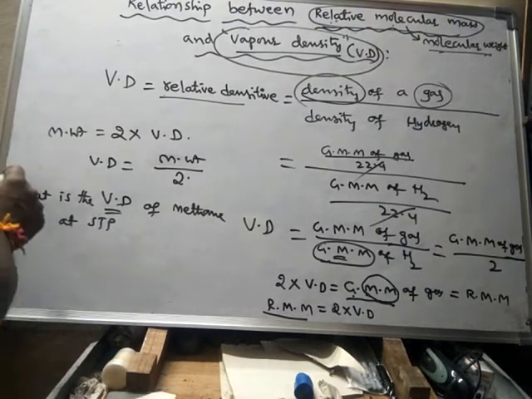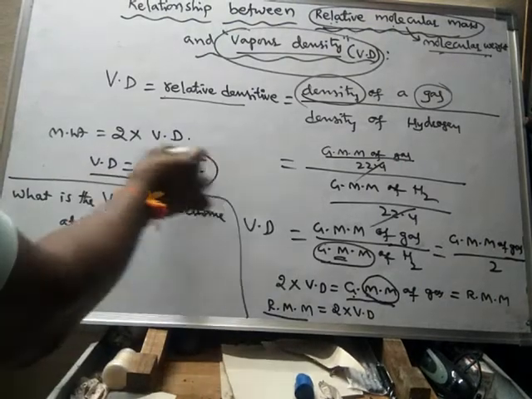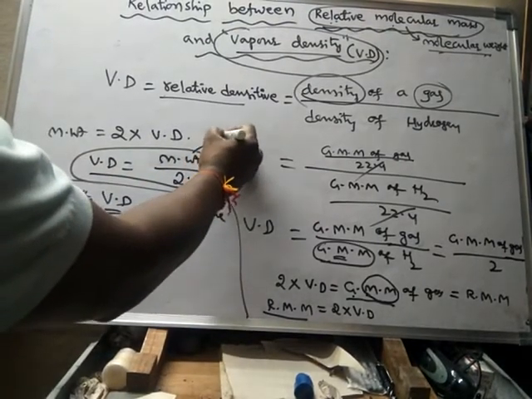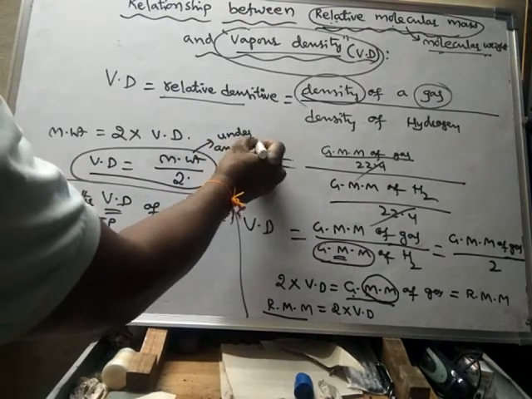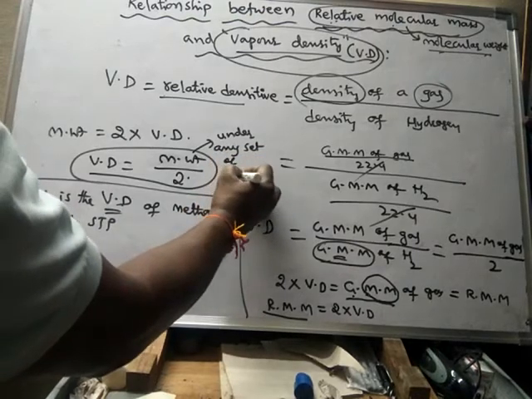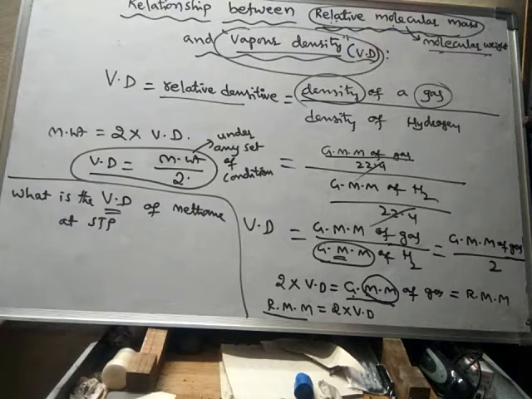Or even under any set of conditions, the relationship will be like this only.